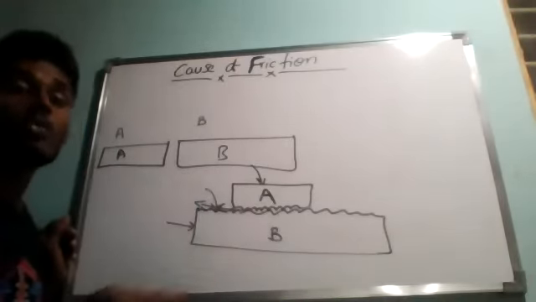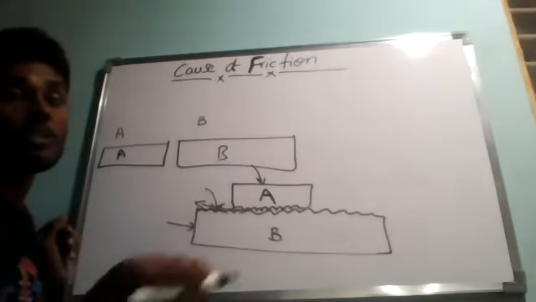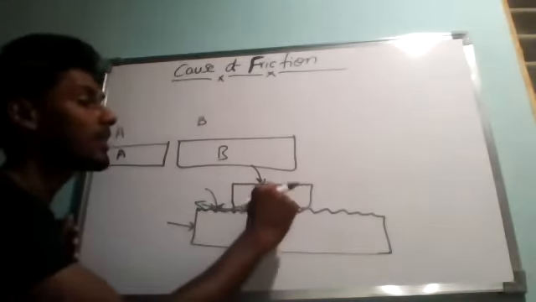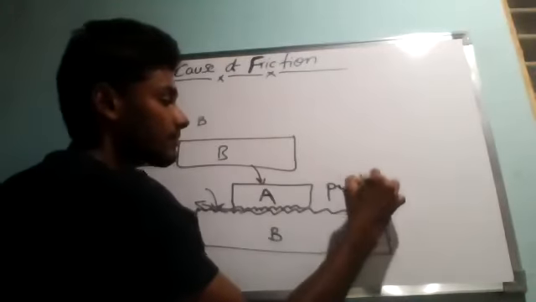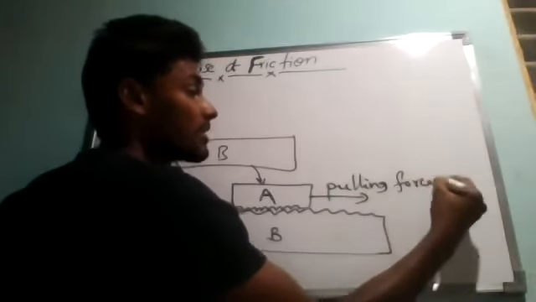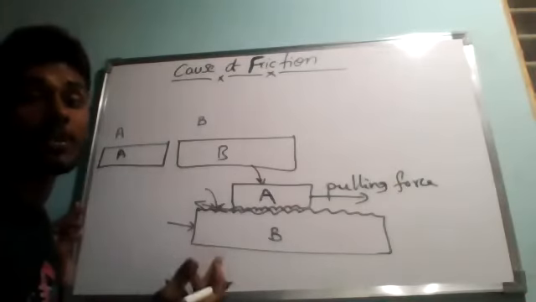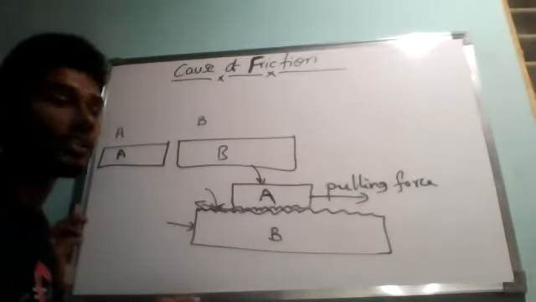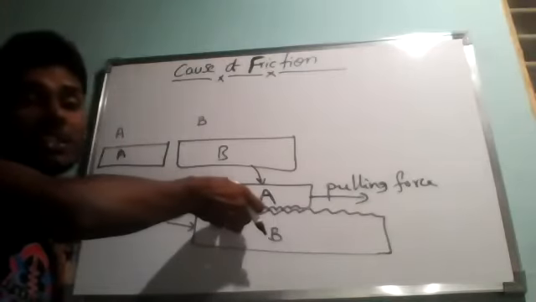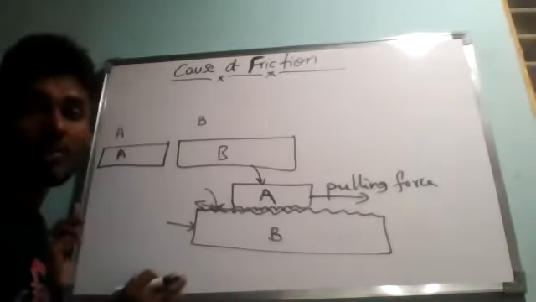The pulling force applied by us must be greater than the force of friction holding these blocks together. Then only block A moves over block B.